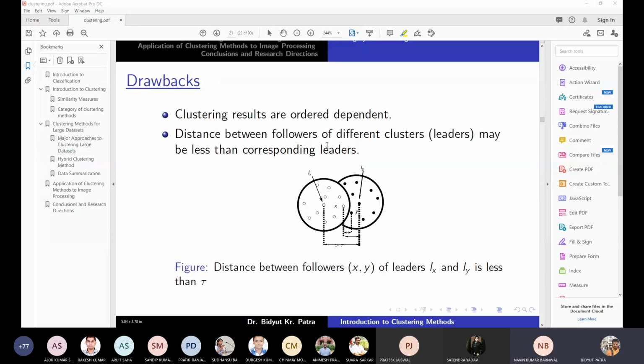Sir, in the first algorithm, we will be taking distance from all the points? For any new point, we will be taking distance from all the earlier points assigned to all clusters? No. We will only compute the distance from the new point to the clusters. Each cluster will have a representative point. Any point you can consider as a representative point, and from there we will compute the distance. So that is the same as leaders now.